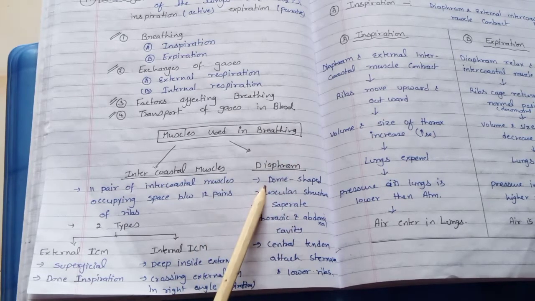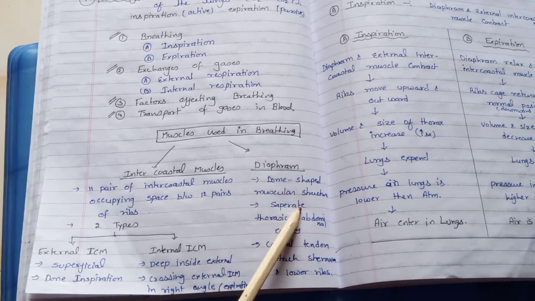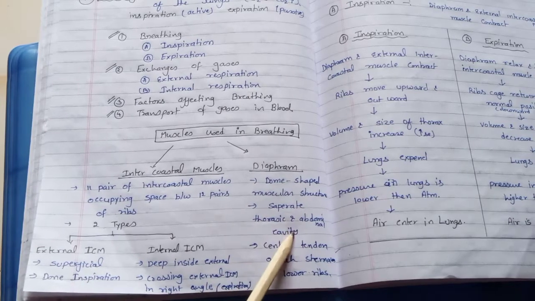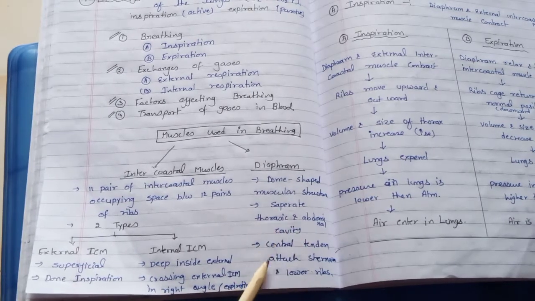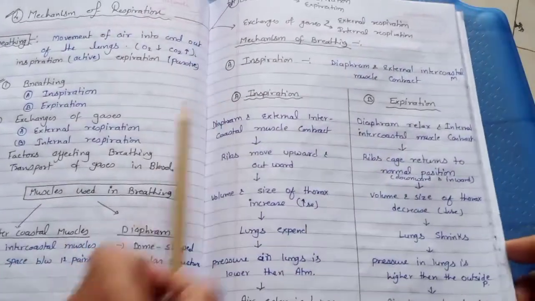The second muscle involved in breathing is the diaphragm. The diaphragm is a dome-shaped muscular structure. Dome means an oval shape like that, and it separates the thoracic and abdominal cavities. The diaphragm has a central tendon attached to the sternum and the ribs. Okay, and next is the mechanism of breathing.